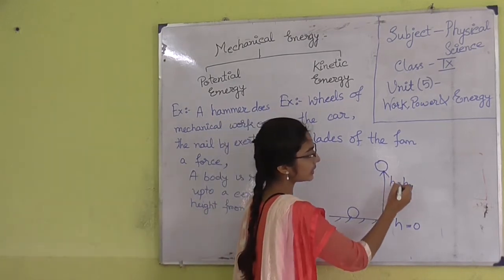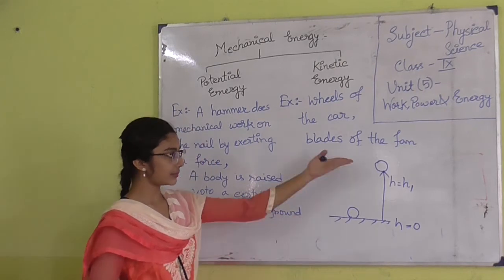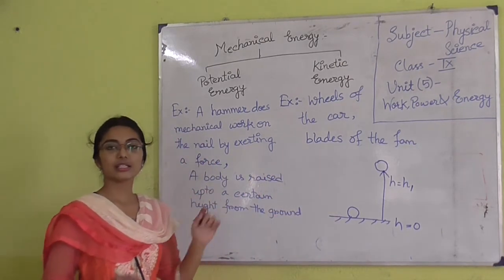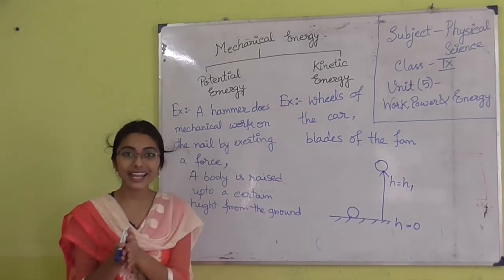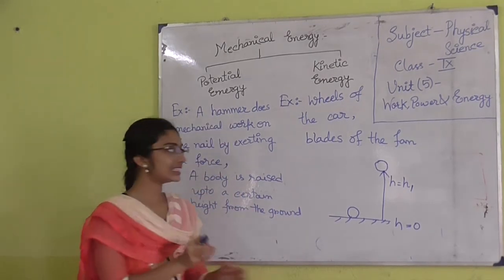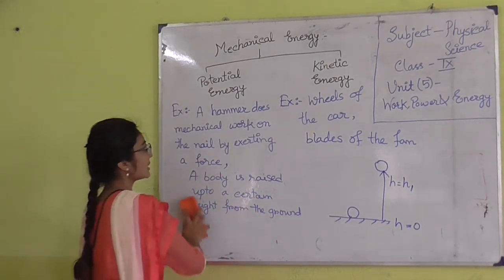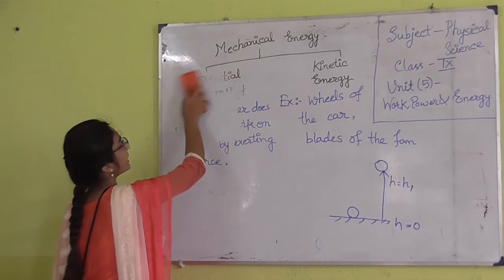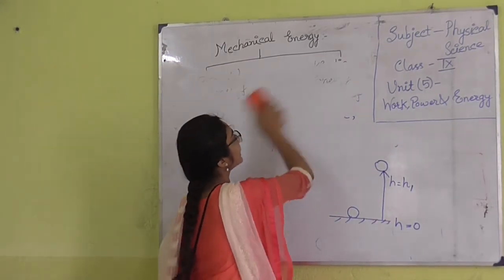Here h is equal to h1, and here h is equal to 0. Due to this raising of the body, some amount of work is done on the body and that work is deposited as potential energy within the body. Okay. There are numerical expressions for potential energy and kinetic energy.